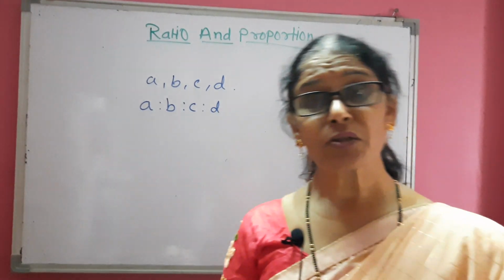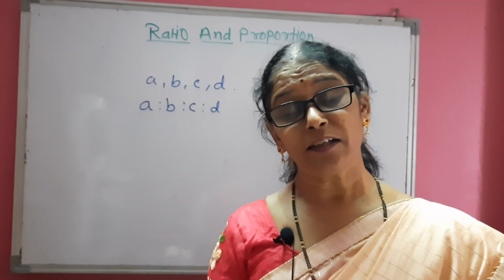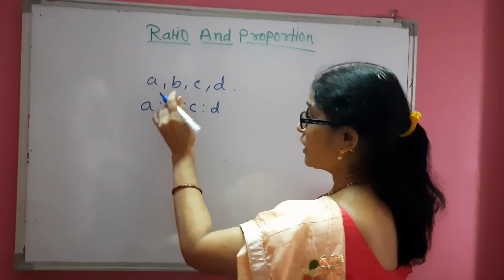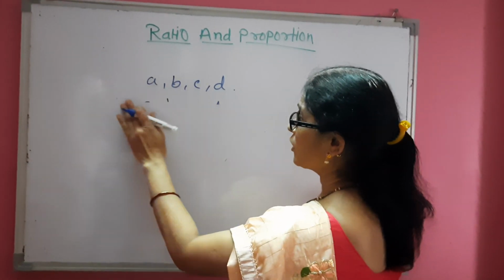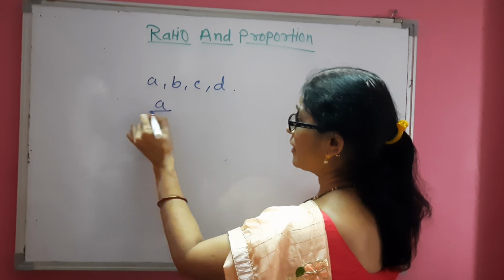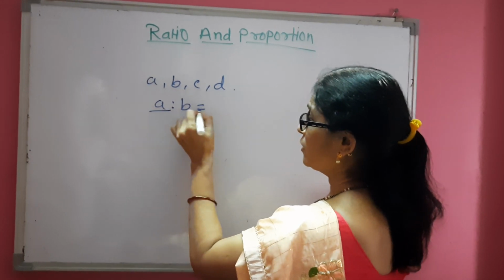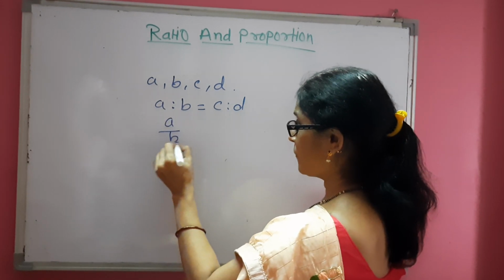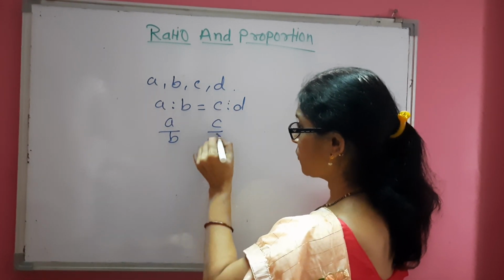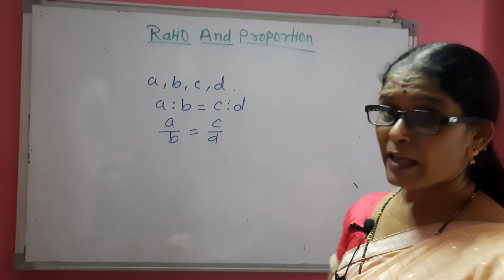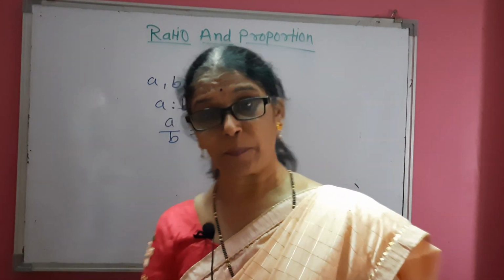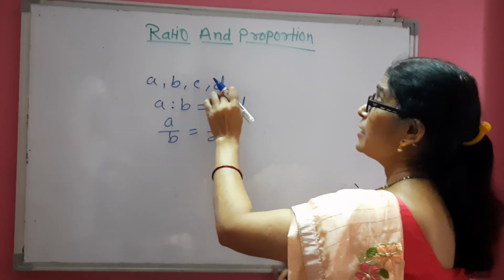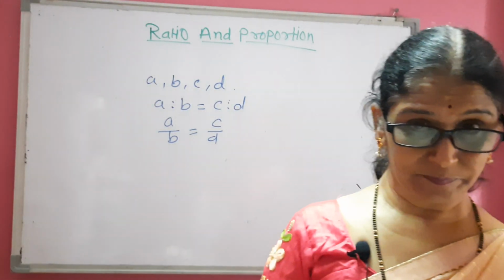When the ratios are equal, we say that the numbers are in proportion. Means if A is to B is equal to C is to D, that is A upon B equals C upon D, then we say that A, B, C, D are in proportion.